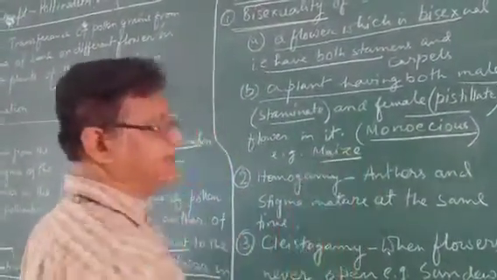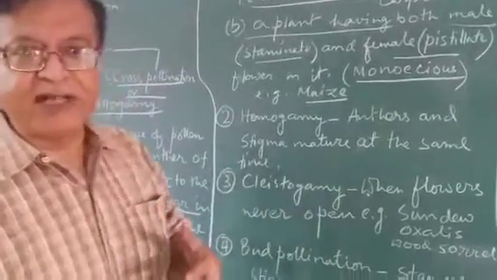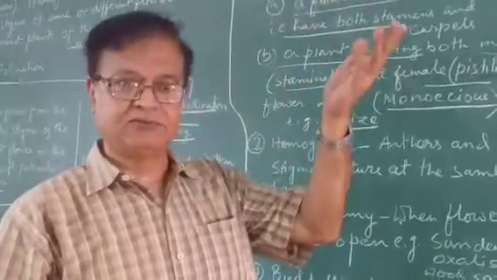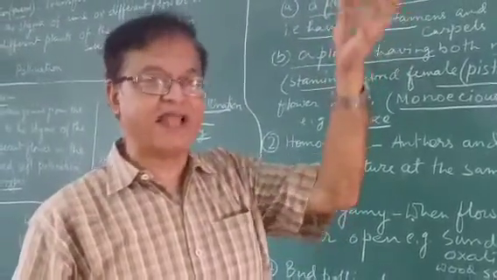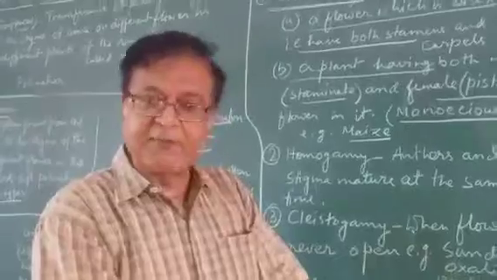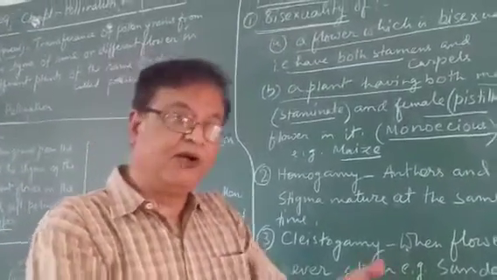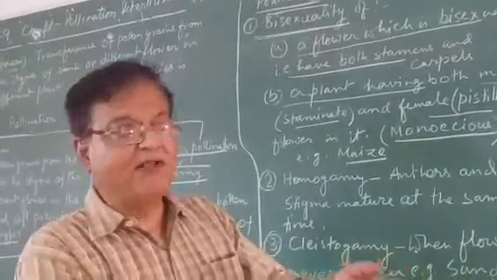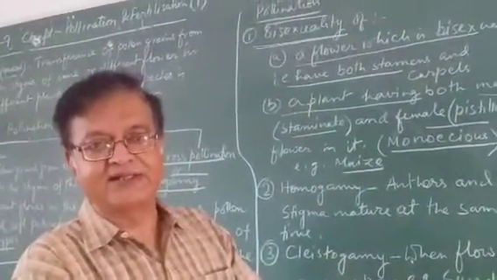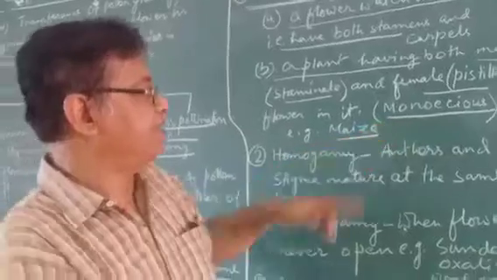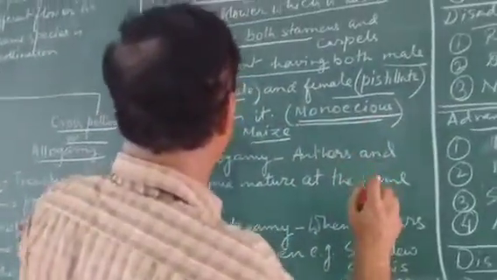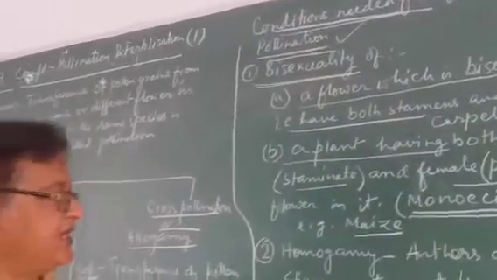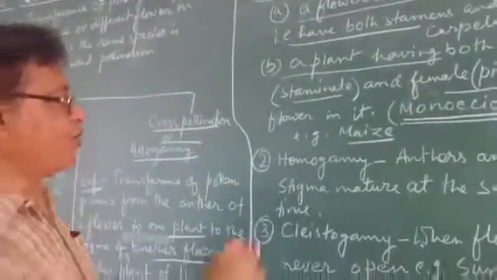Example, maize. In a maize plant, what happens? The male flowers are at the top in the form of a crown, where dusty pollen grains fly off, and female flowers are at the bottom, purely female, which is actually called a cob. These female flowers receive the pollen grains. So this monoecious condition is also okay for self-pollination.